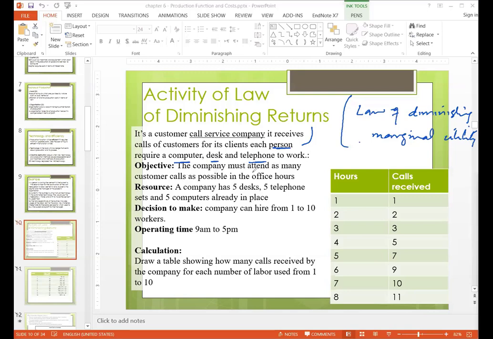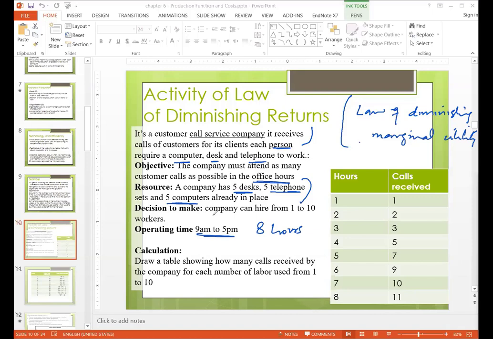Okay, the objective of the company is to attend as many calls as possible within the office hours. Okay, so office hours are 9 to 5 p.m. So it means 8 hours of work. Okay, the resource of the company is they have five desks, five telephones, and five computers in their office. So there are five offices developed. They each have one desk, one telephone, and one computer set available.